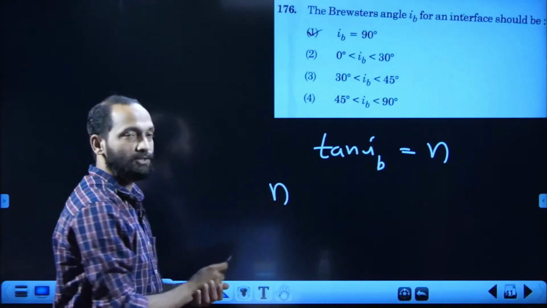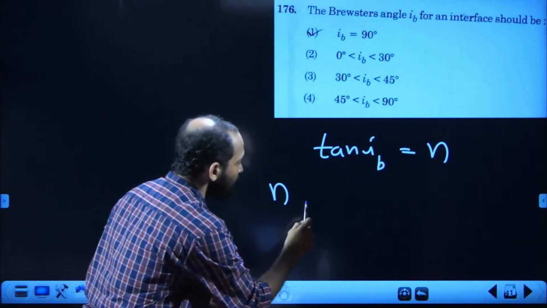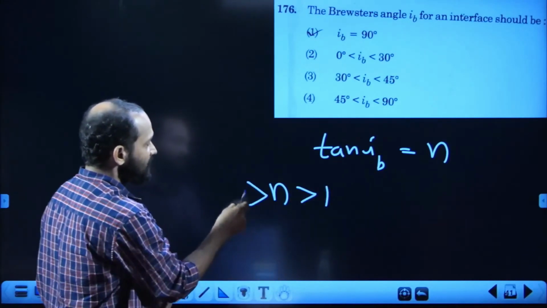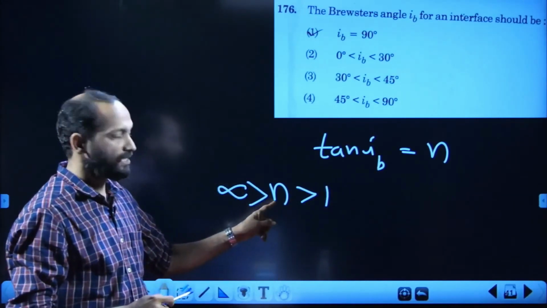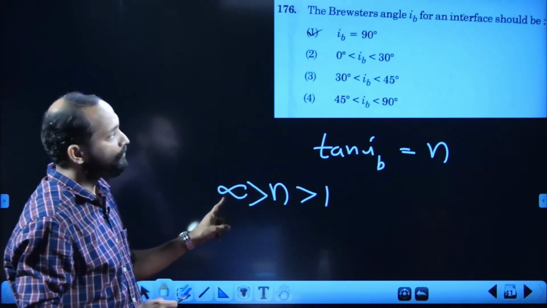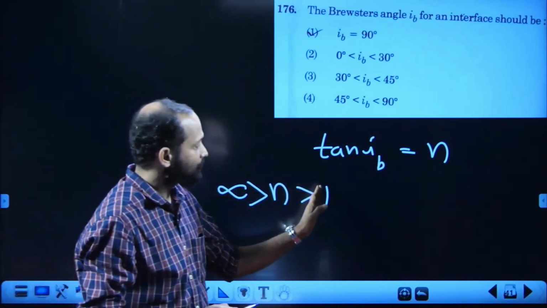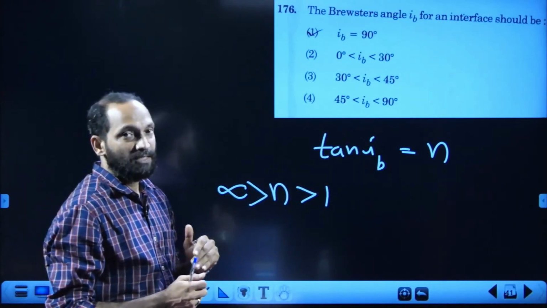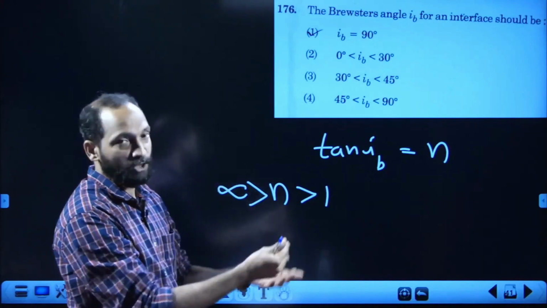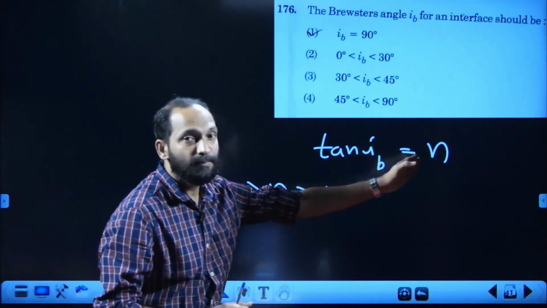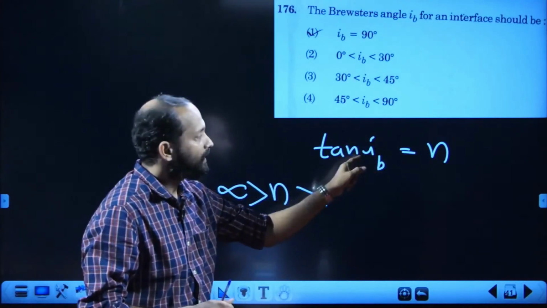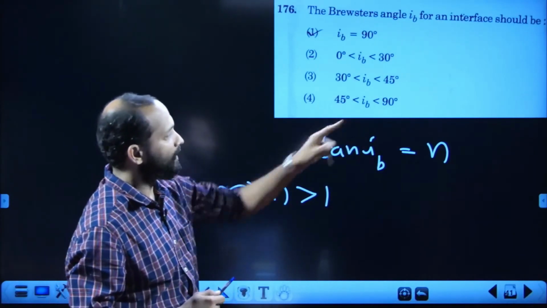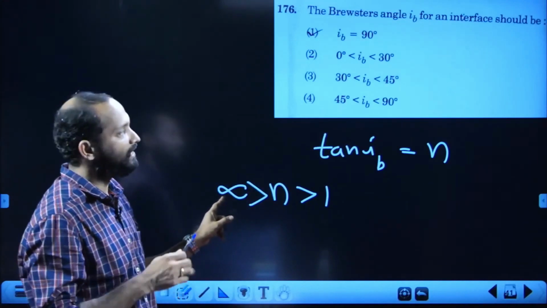The refractive index of any medium is greater than 1 and less than infinity. Refractive index varies between 1 and infinity. If refractive index is 1, IB should be 45. But for a medium other than vacuum, it should be greater than 1, so the angle should be greater than 45. So IB should be between 45 and 90, because the other angle should be tan 90, which is infinity.